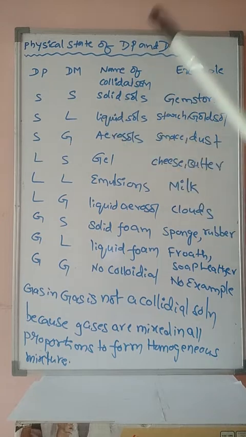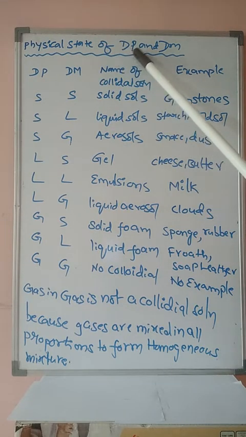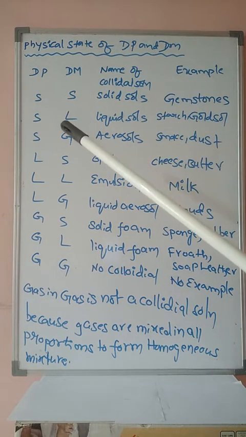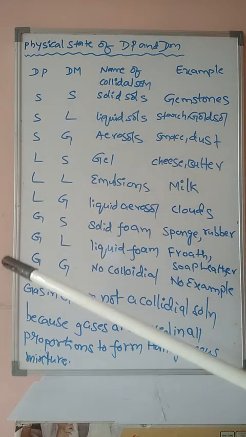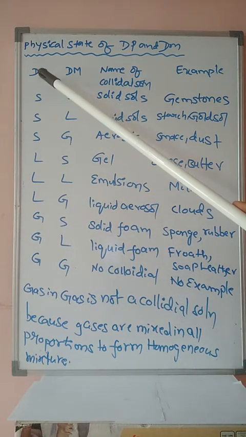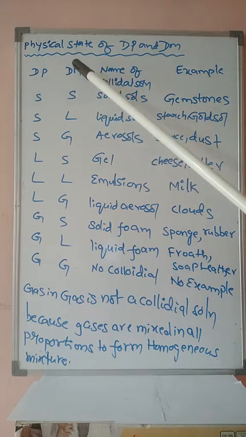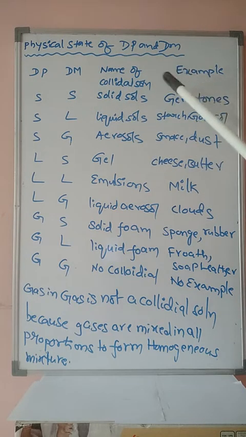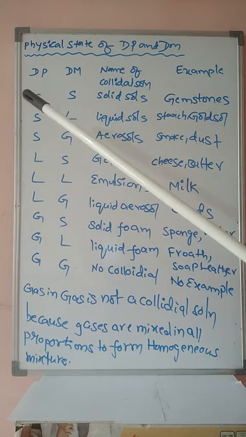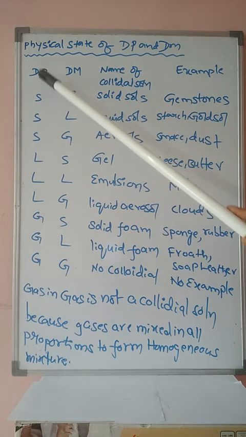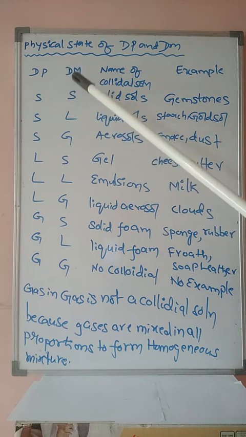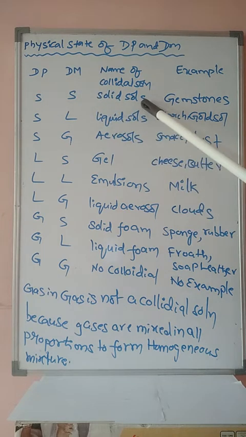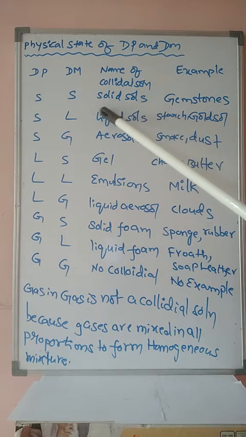Next, students, classification of colloidal solution based on the physical state of dispersed phase and dispersion medium. The columns are dispersed phase, dispersion medium, name of the colloidal solution, and example. Solid in solid: if the dispersed phase is solid and the dispersion medium is solid, those colloidal solutions are named solid sols.